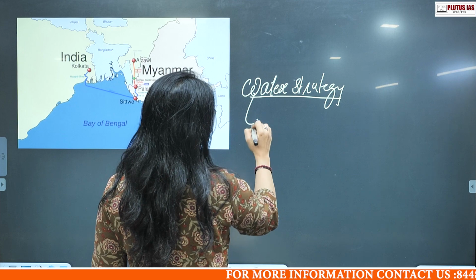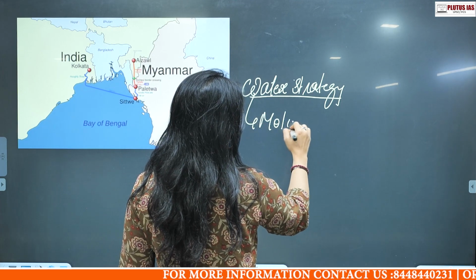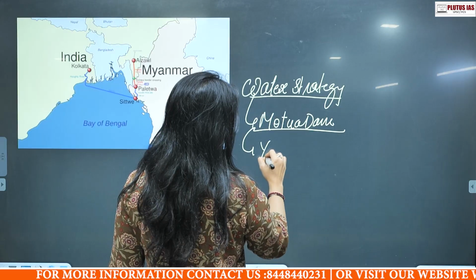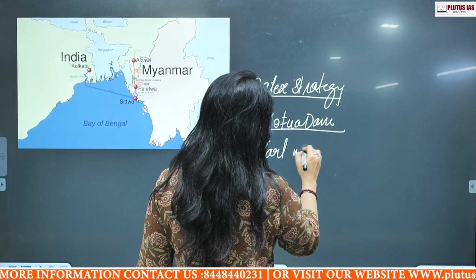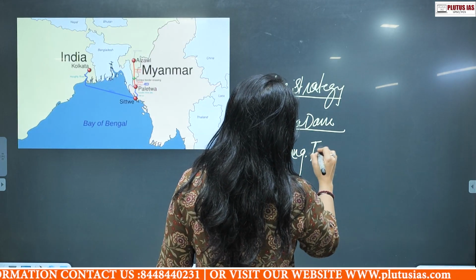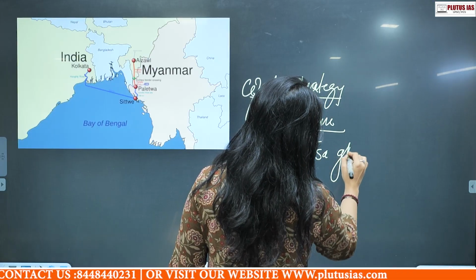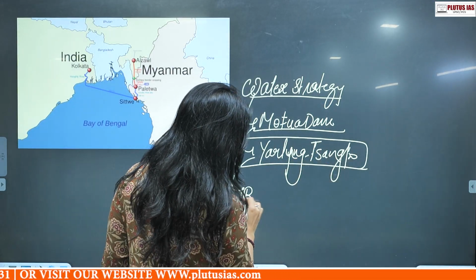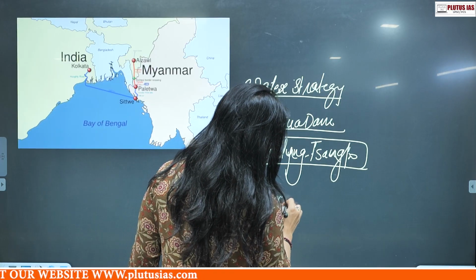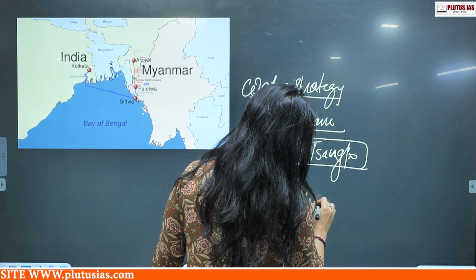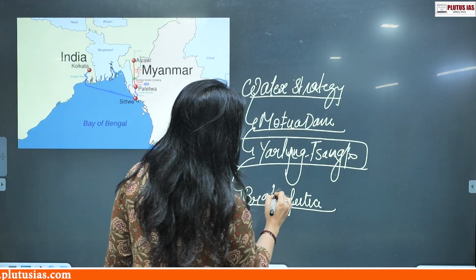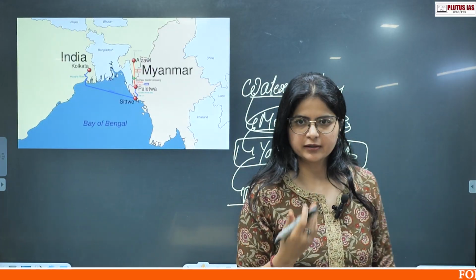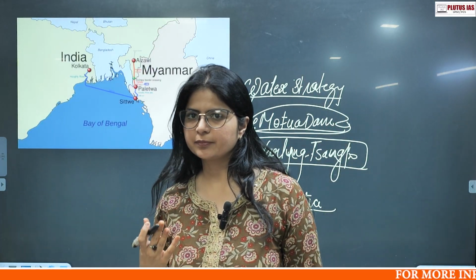The very important dam they are making is the Motua Dam on the Yarlung Sangpo. Basically, this Yarlung Sangpo is the Brahmaputra. It's the same river, Brahmaputra, and they are trying to make dams on it. The dam that they are calling the Motua Dam. Now they'll build a hydroelectric power project over there.